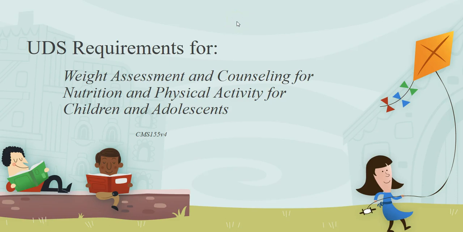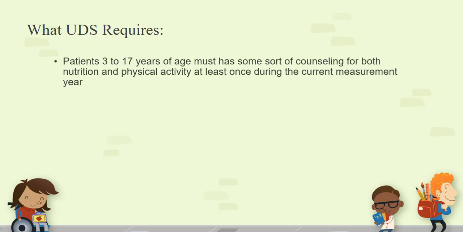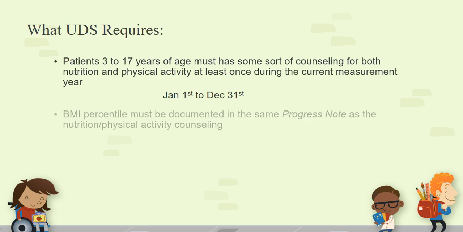UDS requirements for weight assessment and counseling for nutrition and physical activity for children and adolescents. What UDS requires: patients 3 to 17 years of age must have some sort of counseling for both nutrition and physical activity at least once during the current measurement year. The measurement year is from January 1st to December 31st. BMI percentile must be documented in the same progress note as the nutritional and physical activity counseling.